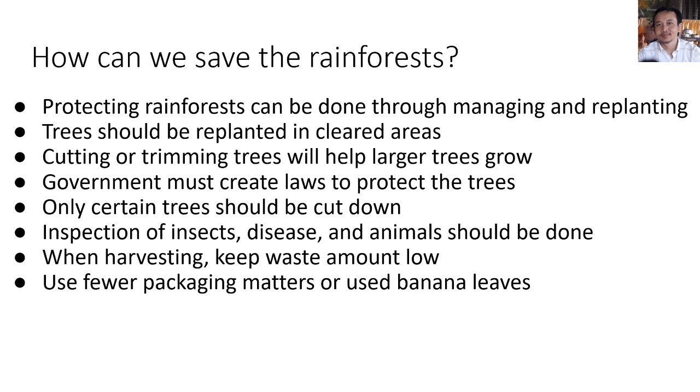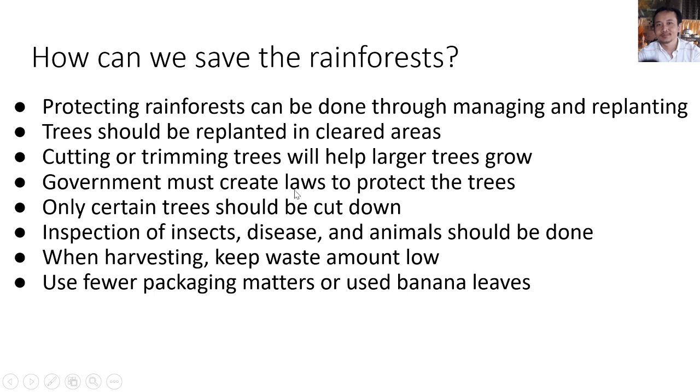When there are cleared areas in the rainforest, we should replant the trees in the cleared area. Cutting or trimming trees will help larger trees grow.